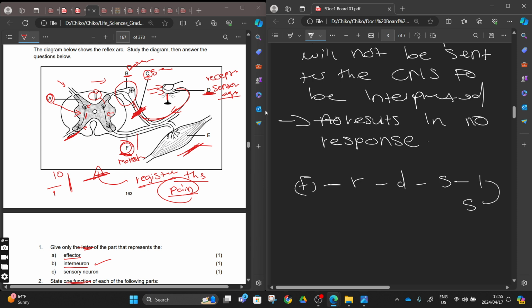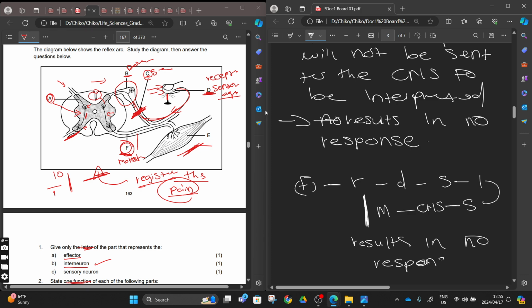The sensory neuron will transmit the impulse to the central nervous system. After that, the central nervous system is going to send the impulse to the motor neuron. But because we have the cut here, this will result in no response, but something is going to happen here.